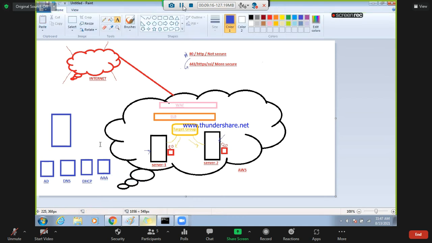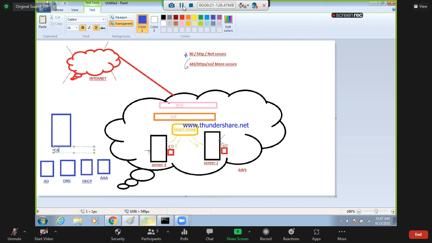So similarly, you will have multiple servers. Similarly, there is one server called the CA server. The CA server is for certificates; it issues the certificate.